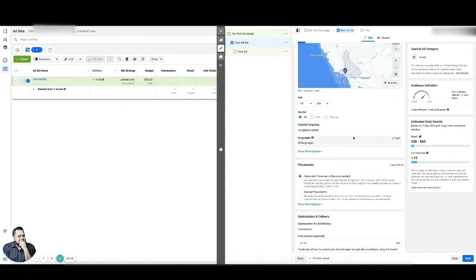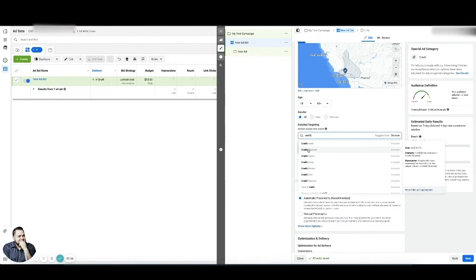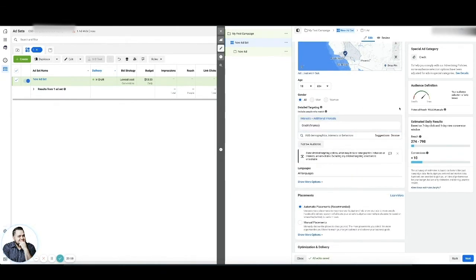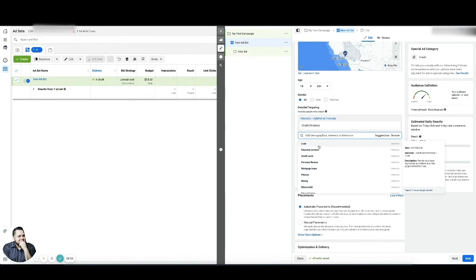And so now we know who we're targeting, where we're targeting, and what we're targeting for: a lead, in Los Angeles. Then I would also edit detailed targeting. I might select credit finance and test that out for a while. If I don't like the results, I can try a different audience. If you go to suggestions here, maybe it's financial services the next time.